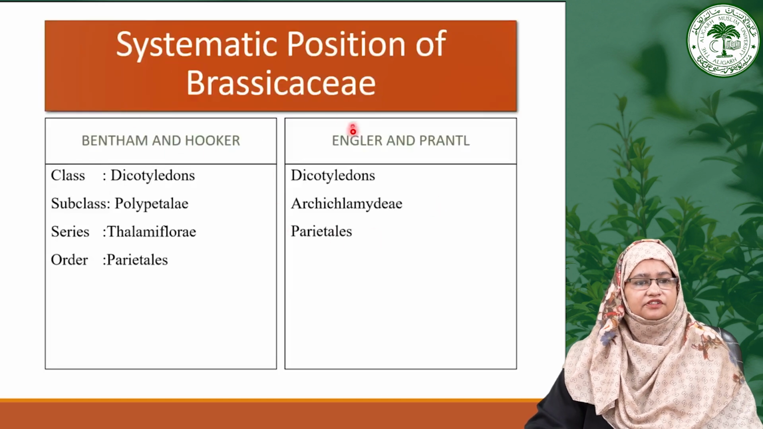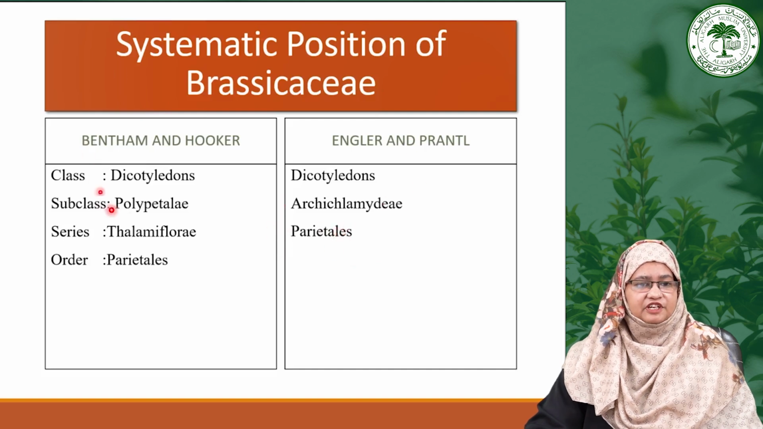This slide shows the systematic position of the family Brassicaceae, which is the same as we have discussed for Papaveraceae, except for one difference in Engler and Prantl. Engler and Prantl place this family in Parietales, in the case of Rhoeadales.